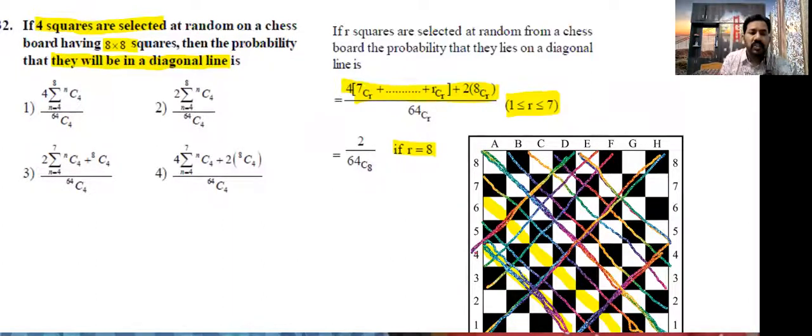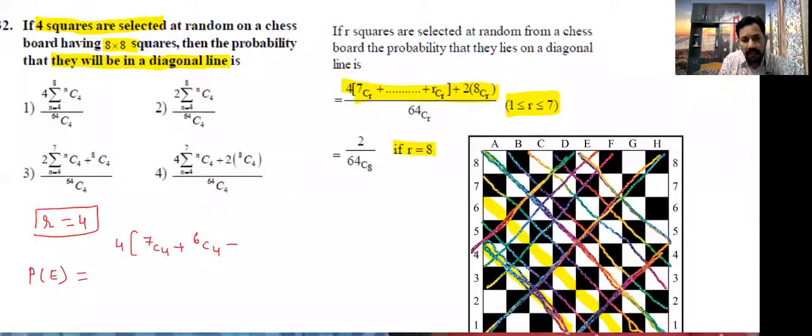Okay. So in this problem, what R value are they given? R value is 4 because they are selecting 4 squares only now. Now I am writing the required probability P of E is equal to 4 into 7C4 plus 6C4 plus 5C4 plus 4C4.